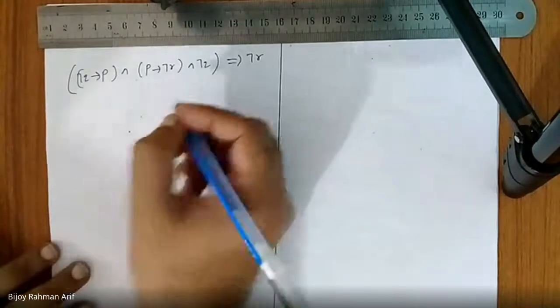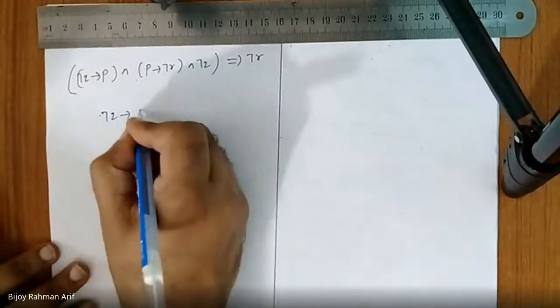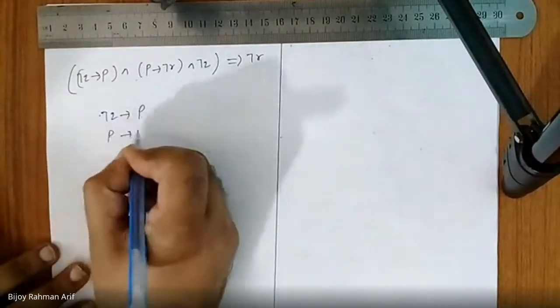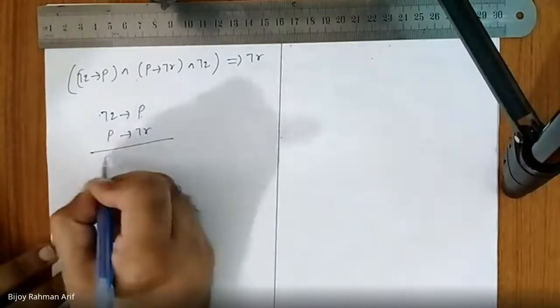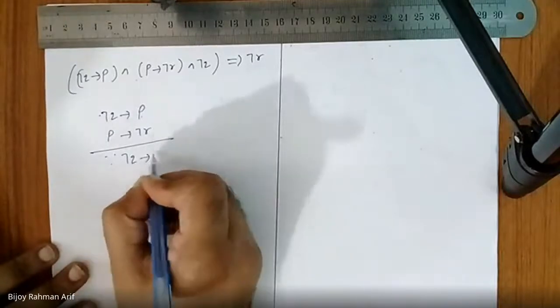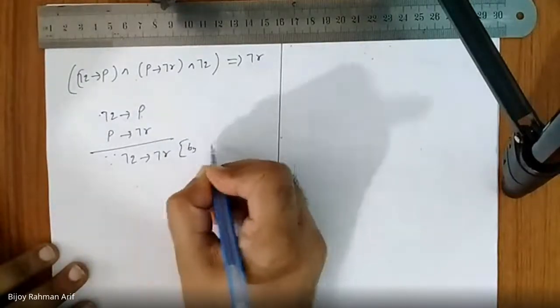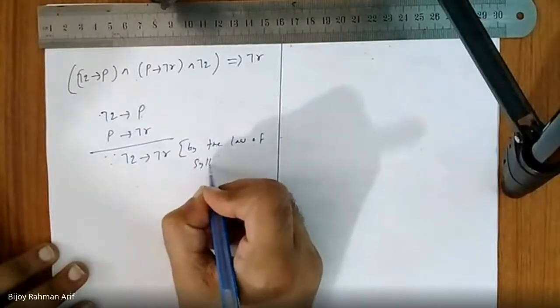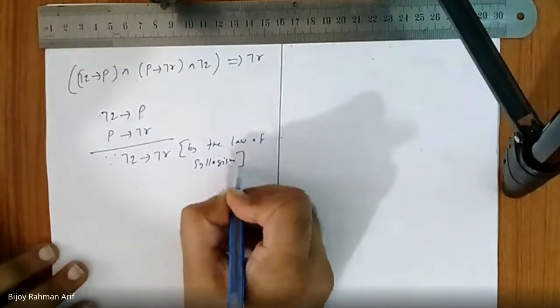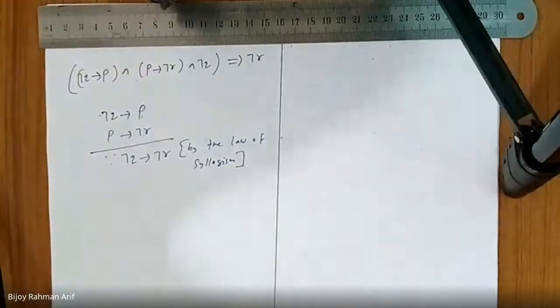How about this? Not Q implies P and P implies not R. So the Ps match. So not Q implies not R by the law of syllogism. Do you agree with me or not?